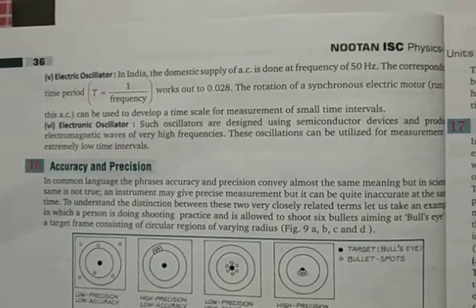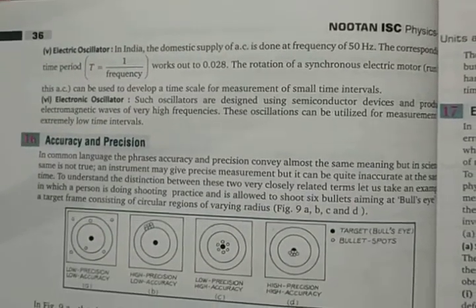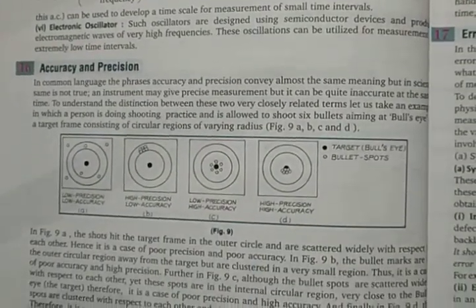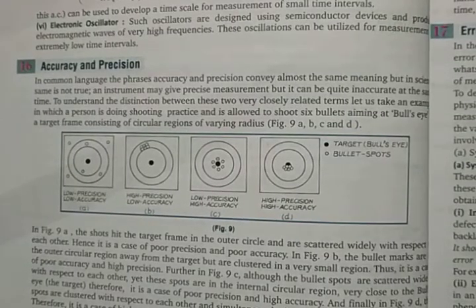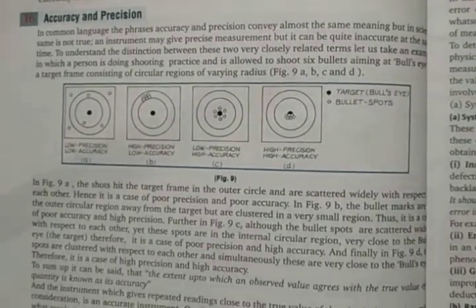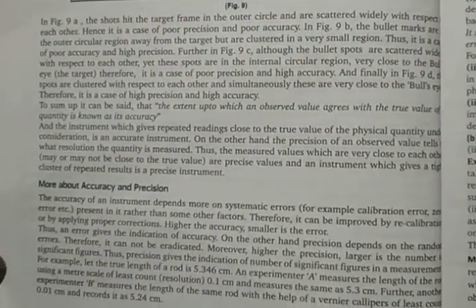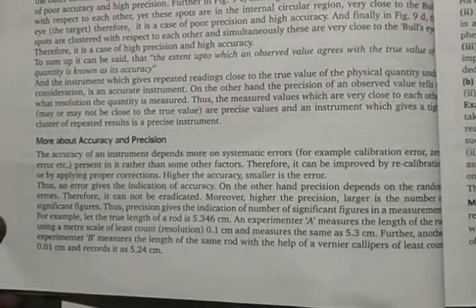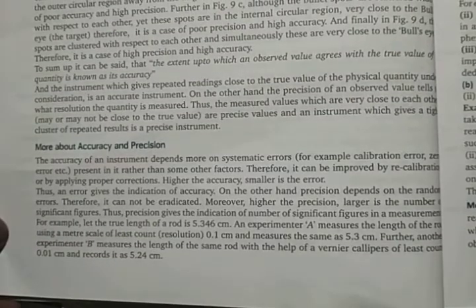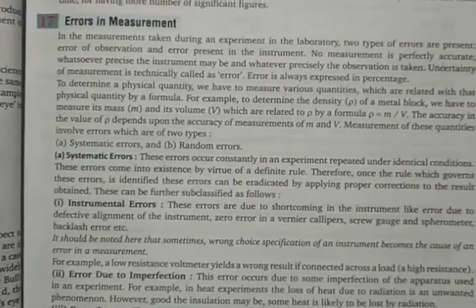In the next page, you find accuracy and precision. These things you would have studied in chemistry also. This is the same thing which is given here also. Not very important as far as examination point of view is concerned. You can just take a look at it. And more about accuracy and precision. A lot of examples are given here, which is accurate and which is precise. These things are explained quite nicely.